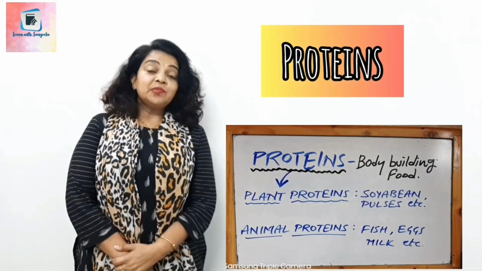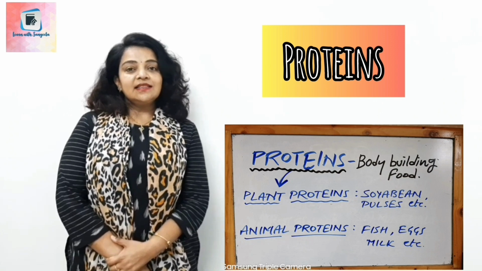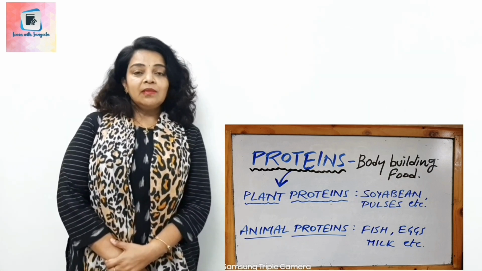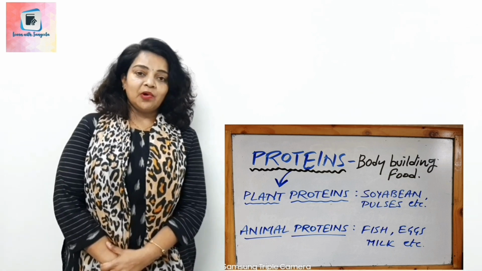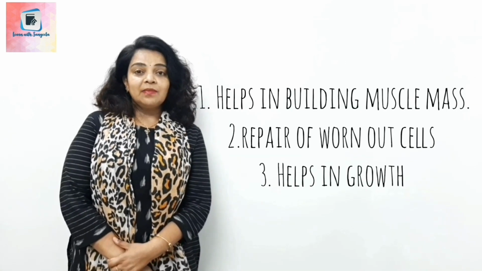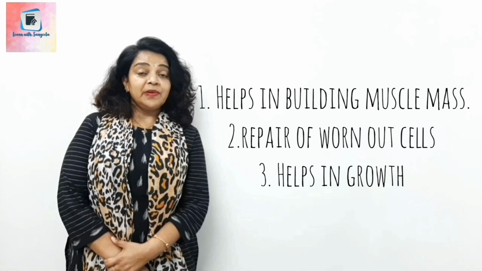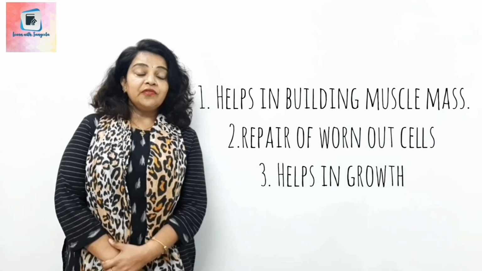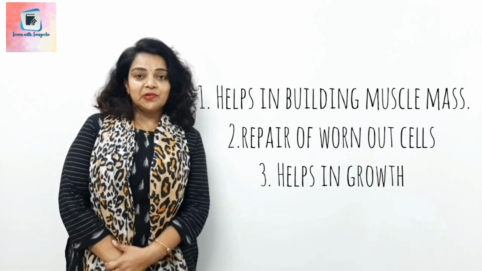Next nutrient is protein. Proteins are considered as bodybuilding food. Why is it called bodybuilding food? Because it helps in the growth of our body. It helps in the muscle mass. It helps in repair of new cells in our body. That is why children of your age, you should eat lot of proteins.